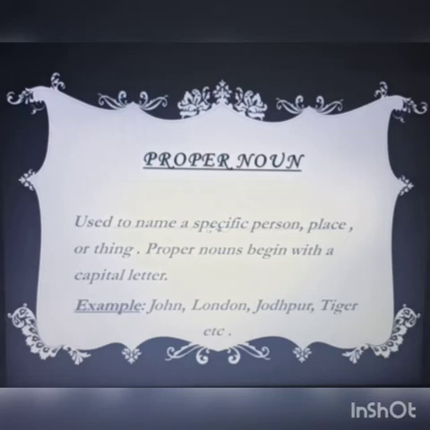Again, London, Jodhpur, Tiger. Except all these examples, you can add your name, your father's name, your mother's name, all come in the category of a proper noun. Why? Because you all, your family, all are very specific, very special. So all these specific persons come in the proper noun.